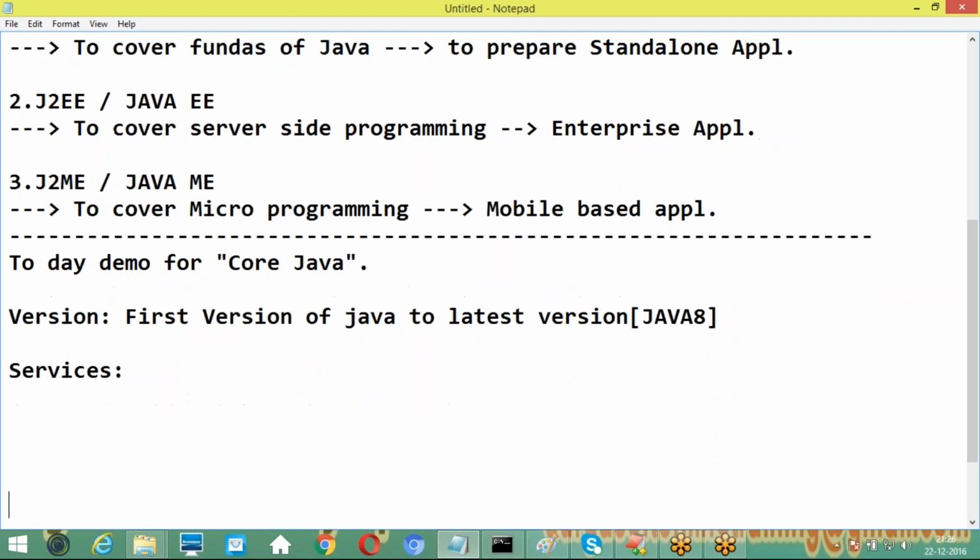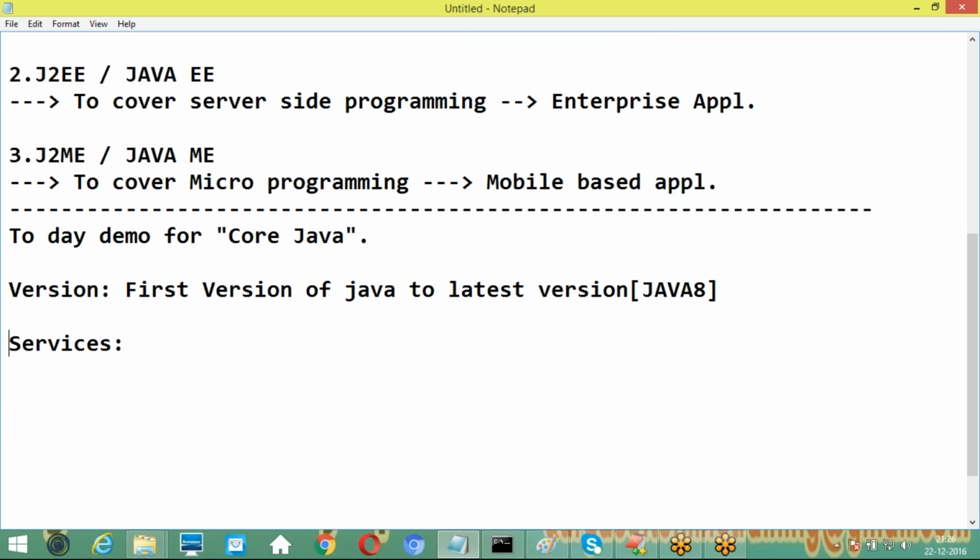This is one thing. Next, apart from that, what services am I giving? Clear-cut explanation for each and every topic, in depth. It is not a definition or syntax kind of course. It is in-depth knowledge.